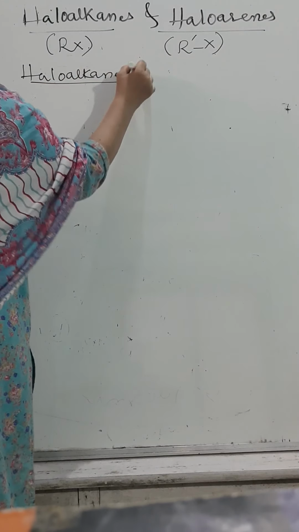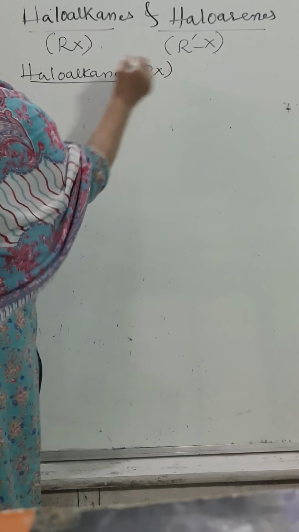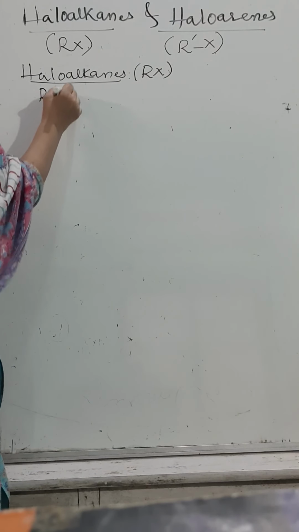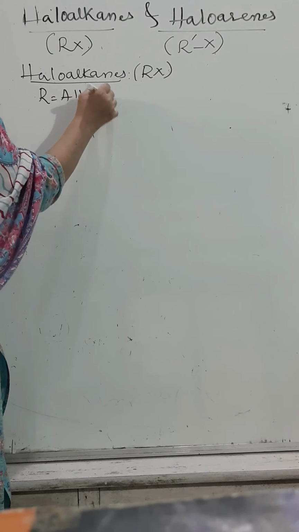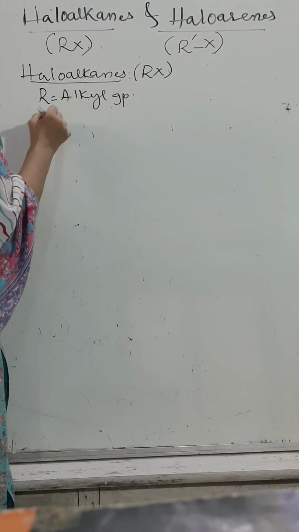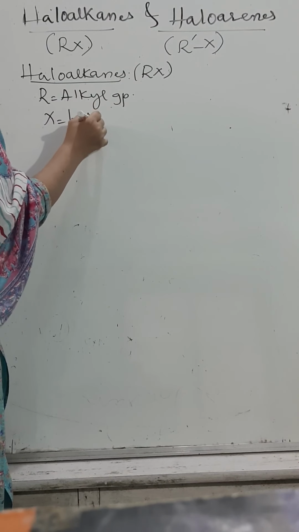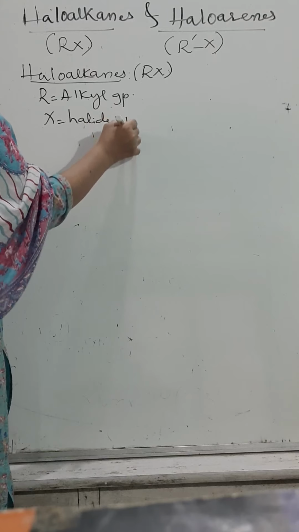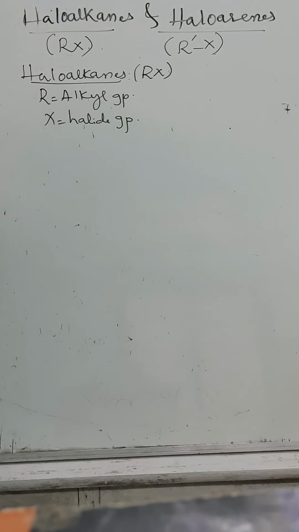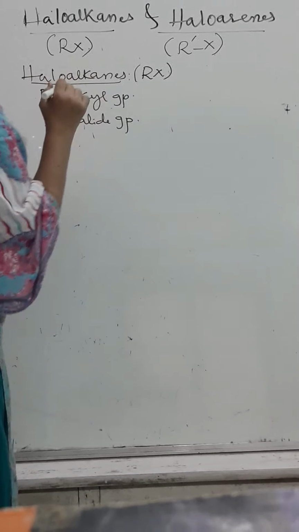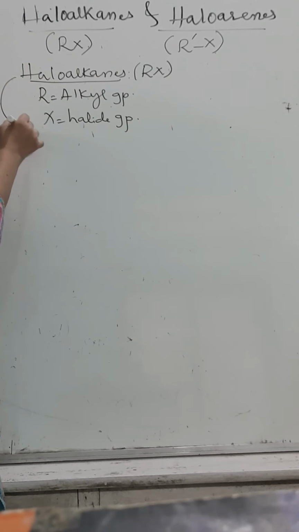Haloalkanes, as I said earlier, are represented by RX, where R is alkyl group. R is what, tell me? Alkyl group. X is halide group. X is what? Halide group. R is alkyl group. X is halide group. Haloalkanes, how to define?